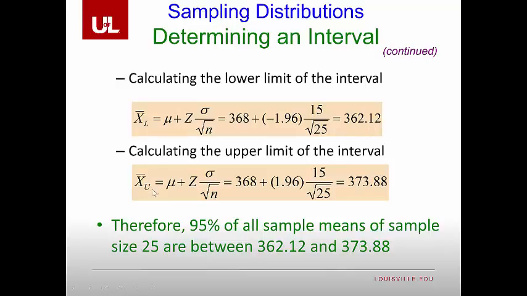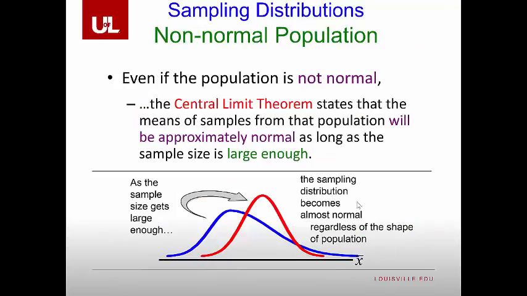And we could do the same thing for the upper bound, only this time we are adding instead of subtracting, which will be 373.88. Therefore, 95% of all sample means of sample size 25 are between 362.12 and 373.88.